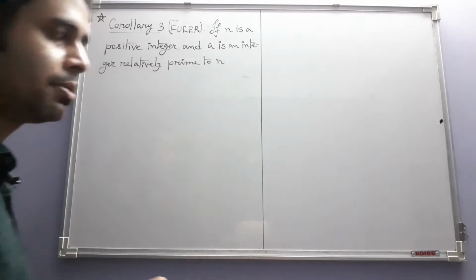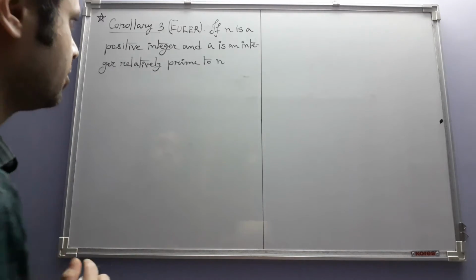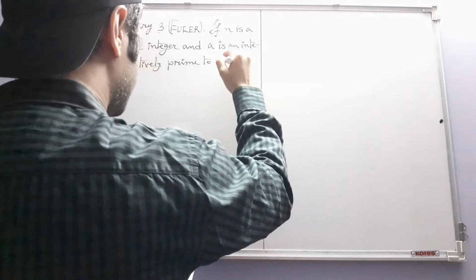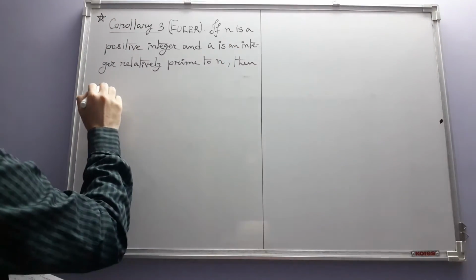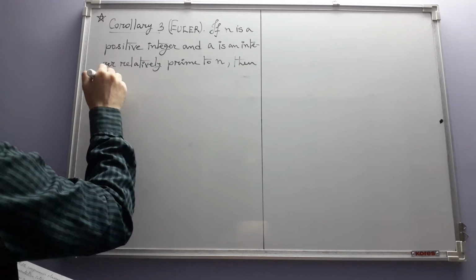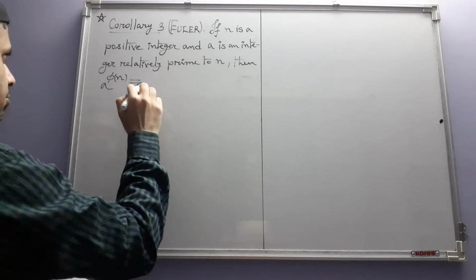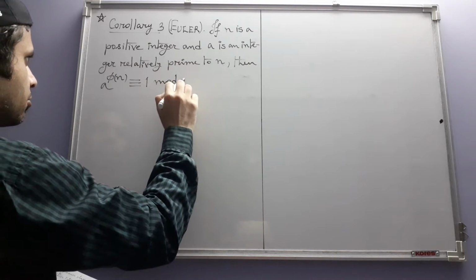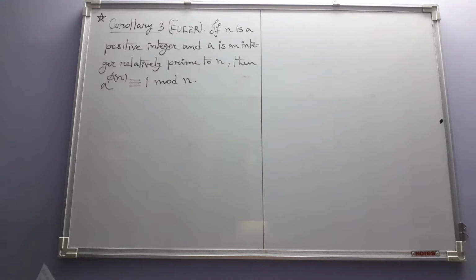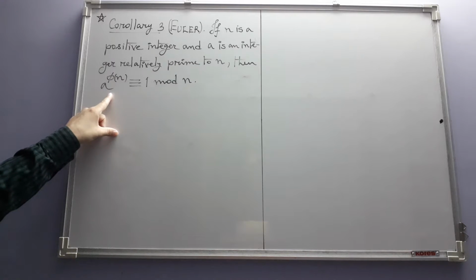Okay, a need not be positive, n is positive, a is any integer relatively prime to n. Then a to the power phi of n is congruent to 1 modulo n. This congruence holds in general for any positive integer n and any integer a relatively prime to n.